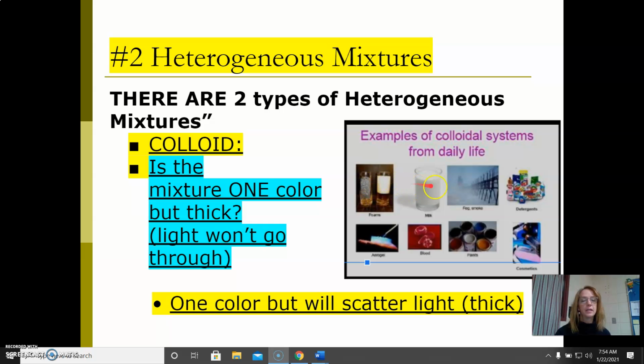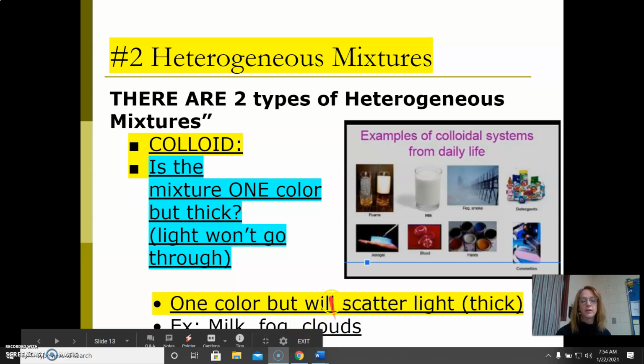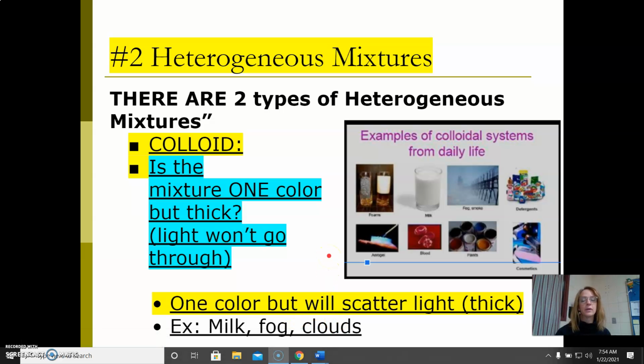If you try to shine a laser beam through a cup of milk or shine your lights in fog, the light goes in all different directions, and that is because the chunks that are floating in here are bigger. But they're tiny enough that they stay mixed in. It looks like a solution. So we'll look at colloids. This is the hardest one to figure out. It's usually thick liquids. Thick liquids, fogs, clouds, a fog on the ground. Those are types of colloids. So they look like they should be a solution, but they're thick is kind of the distinction.